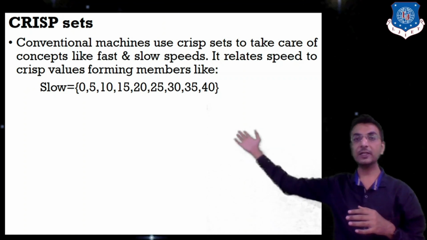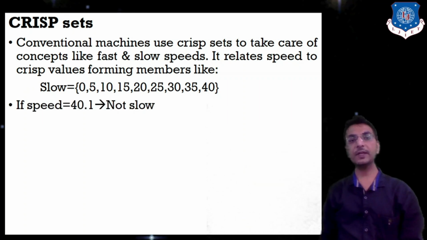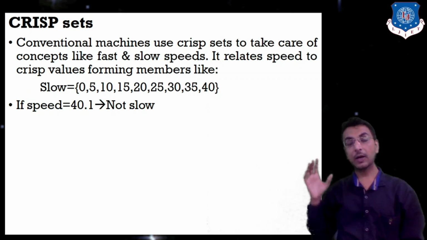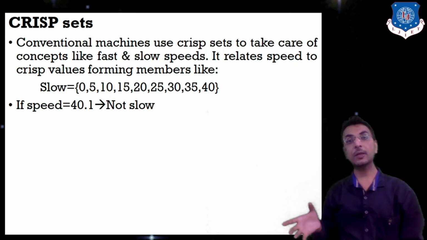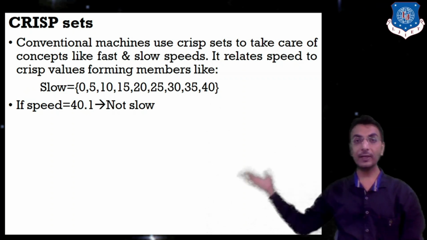Okay, so that is why the speed equal to slow has been defined here. Now let's say if speed is equal to 40.1, then I can say that it is not slow. Why? Because it is greater than 40. But up to